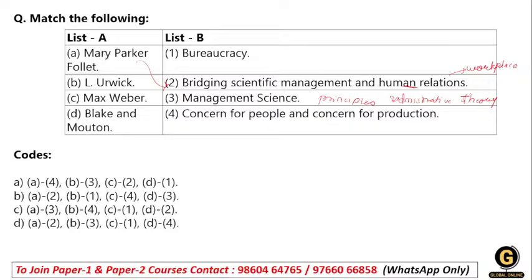So Urwick is matched with management science. Then Max Weber gave emphasis to bureaucracy.